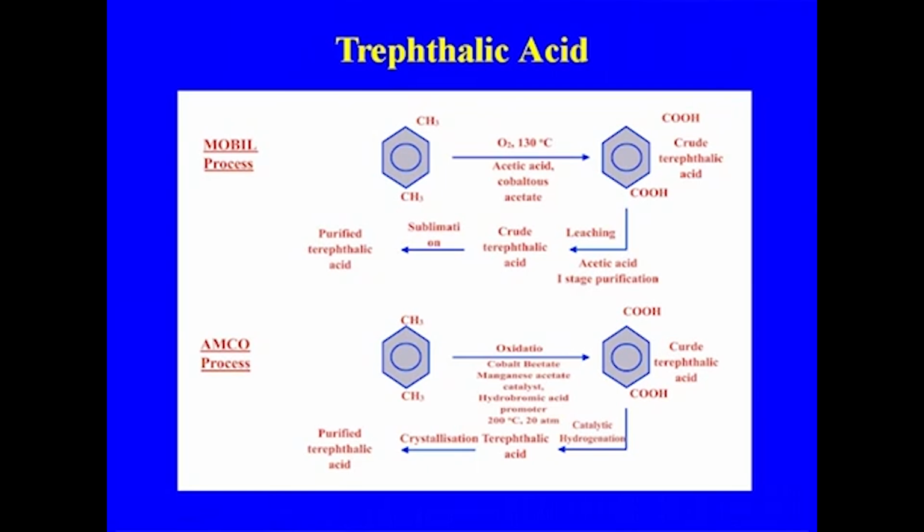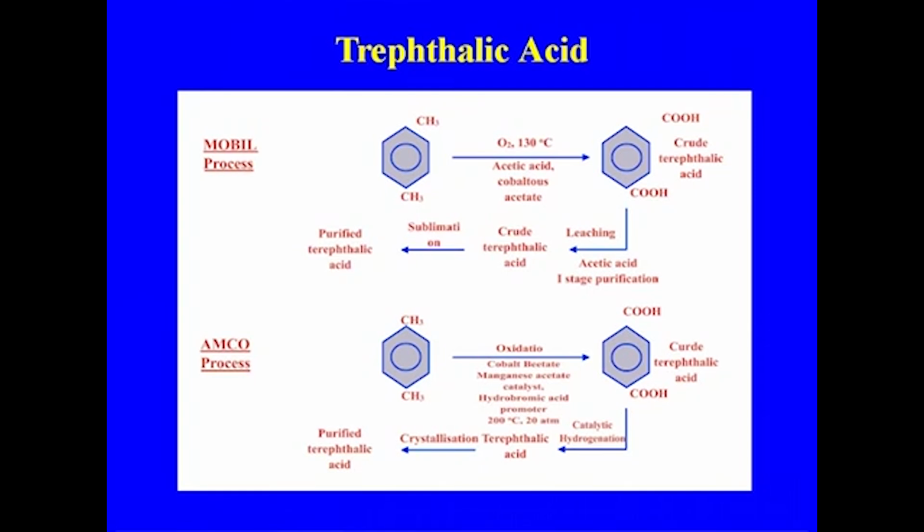In case of the AMCO process, the crude terephthalic acid goes through a series of crystallizers, and then the purification takes place. So as far as the oxidation part is concerned, it is not much different.